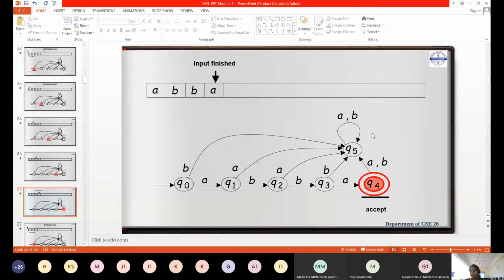Clear? Yes, ma'am. Any of you please raise a doubt here itself. If you have any doubts in this string, especially the problem with this, in online classes, the way I do, I cannot solve it step by step.